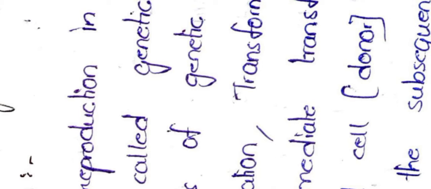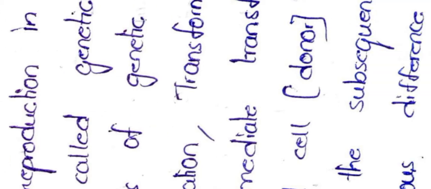The recipient cell is receiving genetic information from the donor cell. So basically these two cells undergo genetic recombination through three different methods called conjugation, transformation and transduction.